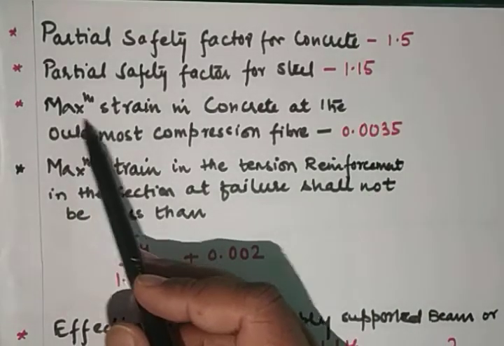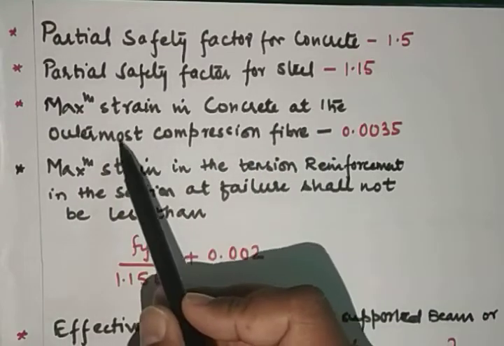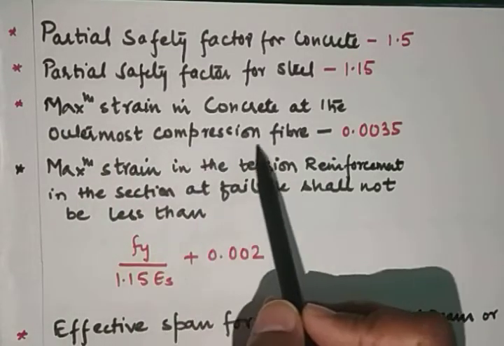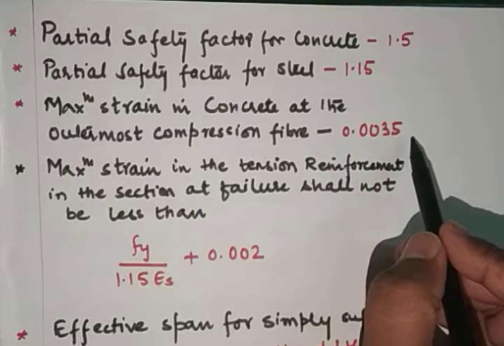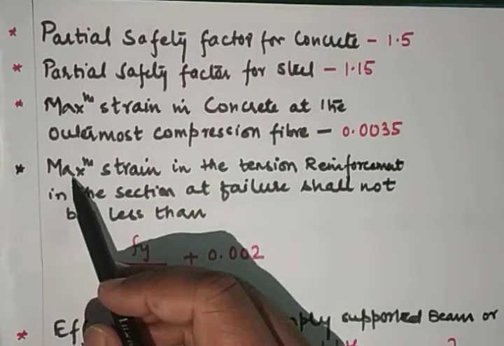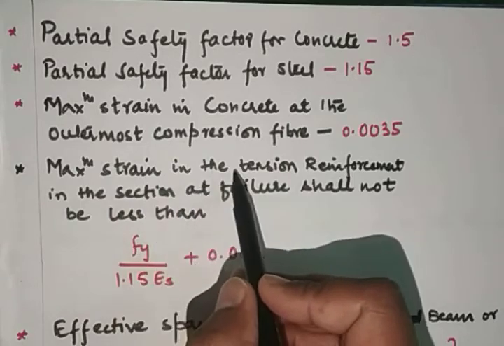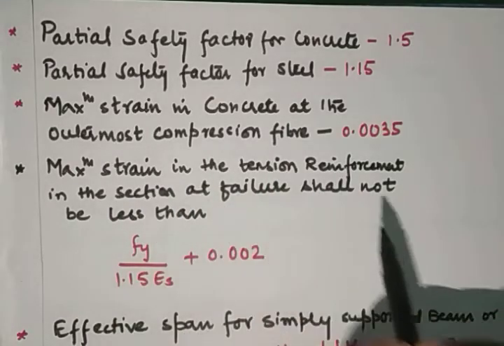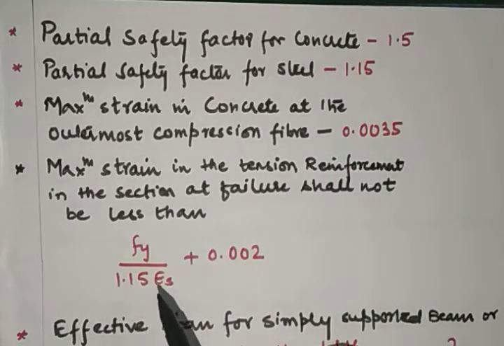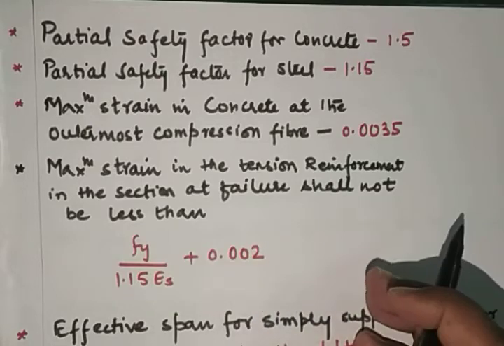So the maximum strain in concrete at the outermost compression fiber is 0.0035 in bending, and the maximum strain in the tension reinforcement in the section at failure shall not be less than fy upon 1.15 Es plus 0.002.